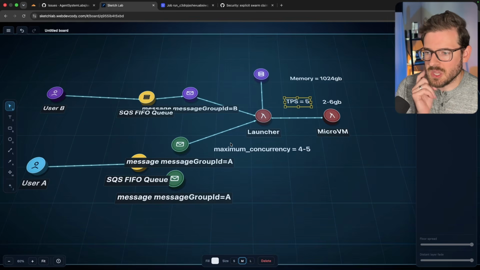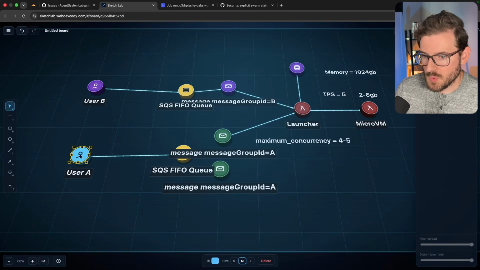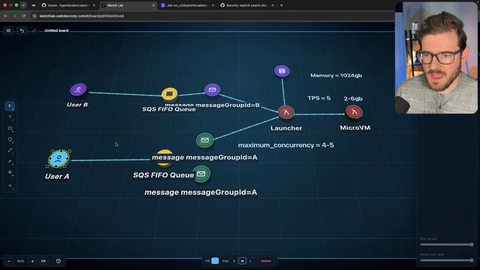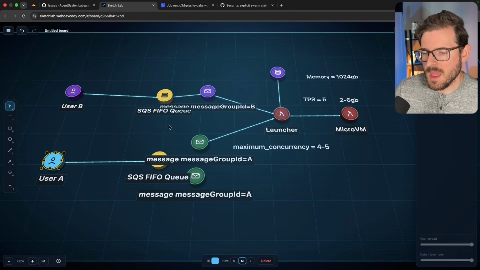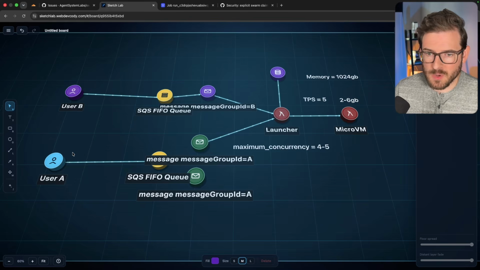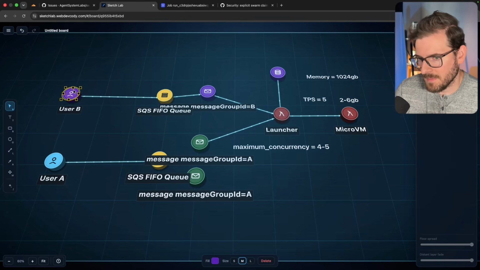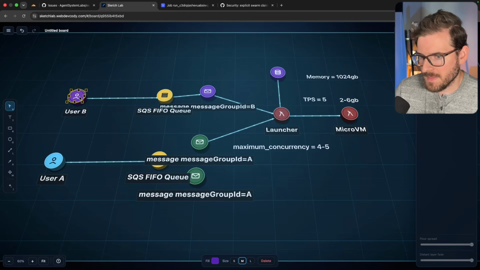Now, additionally, let's talk about fair distribution. Let's say user A is a premium user. They're paying like $100 a month for this platform, and they have the ability to spin up like 100 micro VMs at the same time. We probably want to allow this user to run more messages. They're paying more, they're a premium user. We should probably allow a little bit more of the allocation than user B, who might be like a $20 a month user on the basic plan.